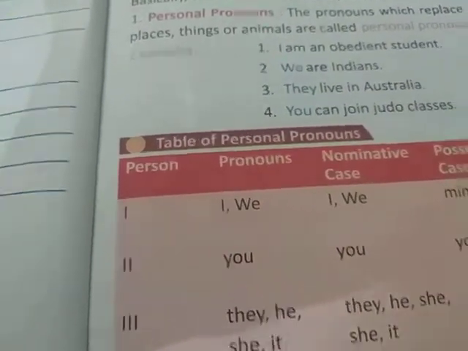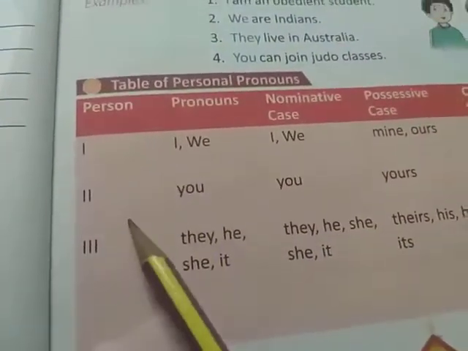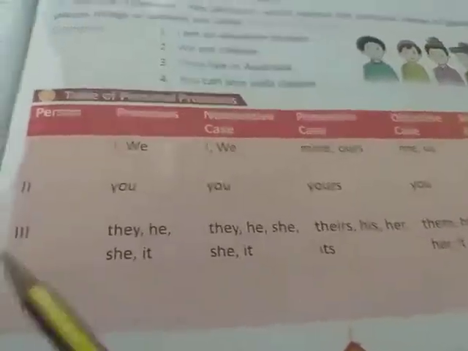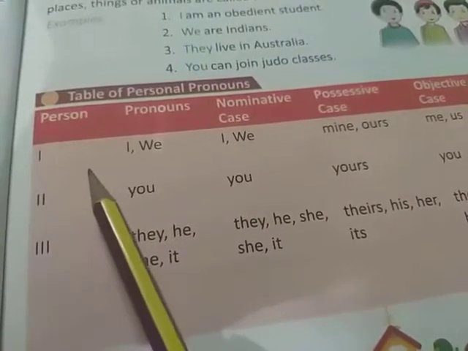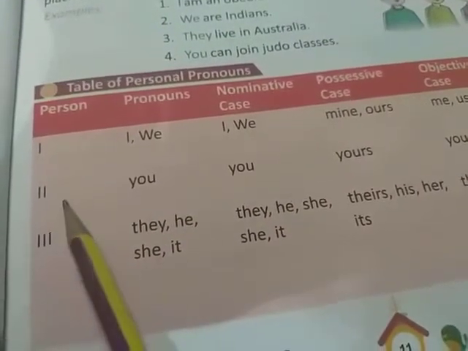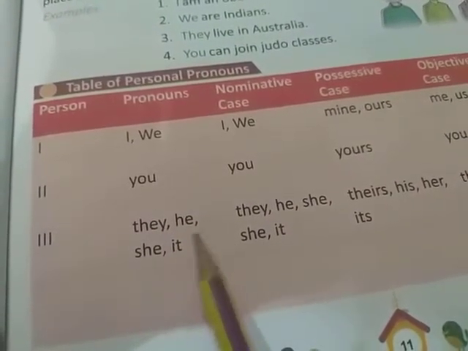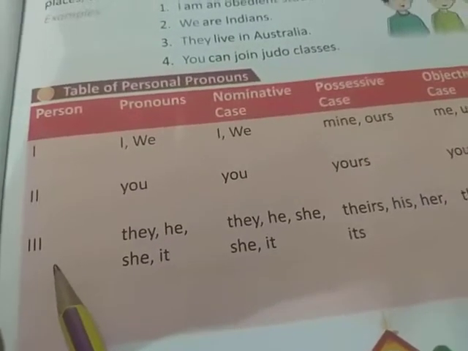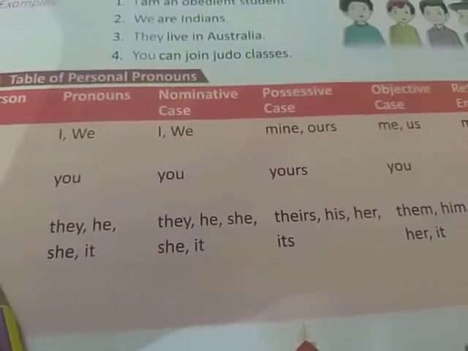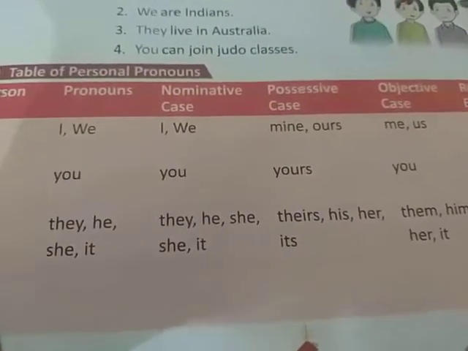What are the 3 persons? That is first person, second person and third person. What is first person pronoun? I and we stand for first person pronoun. You stand for second person pronoun and they, he, she, it we use for third person pronouns. So this table you have to learn.